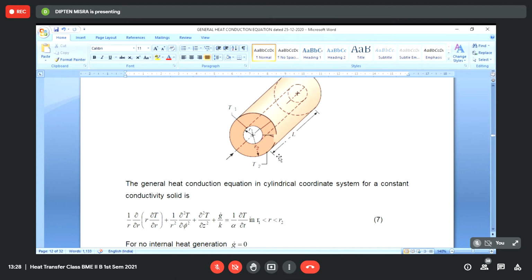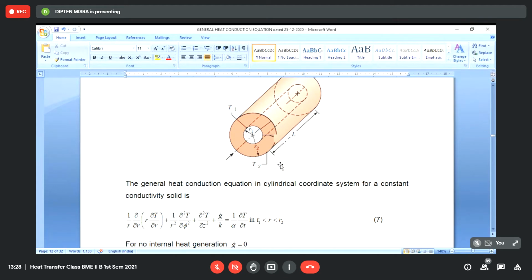Now, to maintain a steady state condition, if we want to keep the inner surface constant at T1, we have to continuously supply heat from some source to the inner surface, which ultimately will travel through the thickness of the pipe. And because T2 is to be maintained continuously at a constant temperature, the same rate of heat arriving at the outer surface is to be taken out.